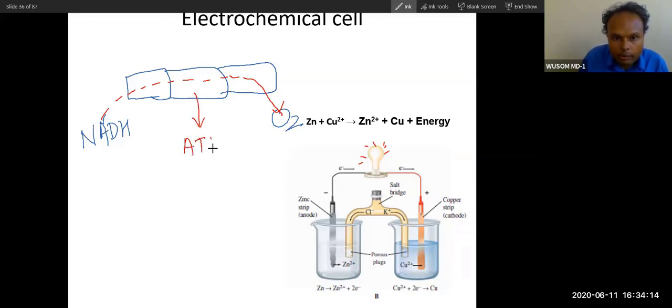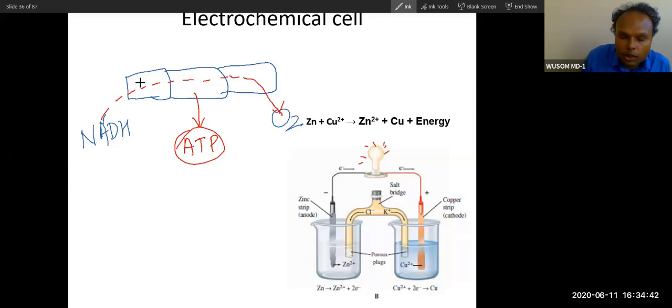In short, this is the broad concept of electron transport. Understand things in a very simple way, and then you will understand in detail, and you will memorize easily. You don't have to memorize right now. This is a concept.